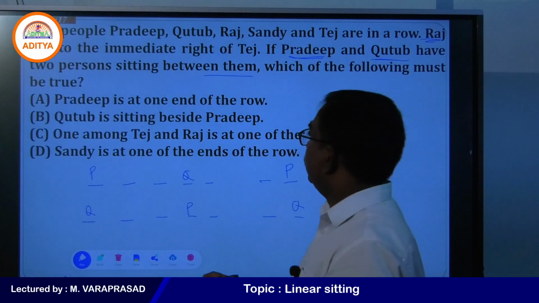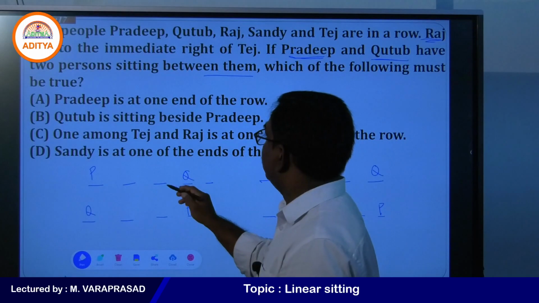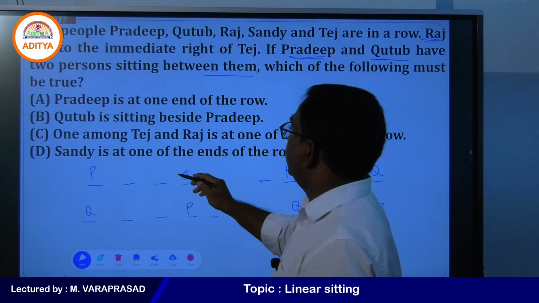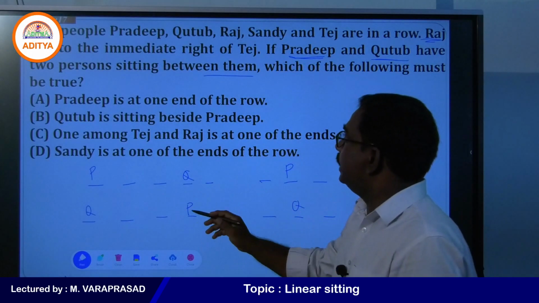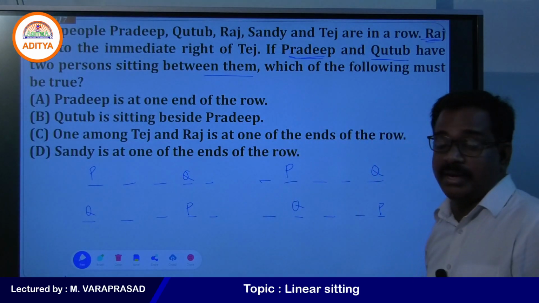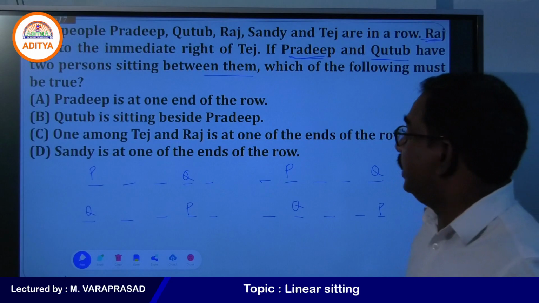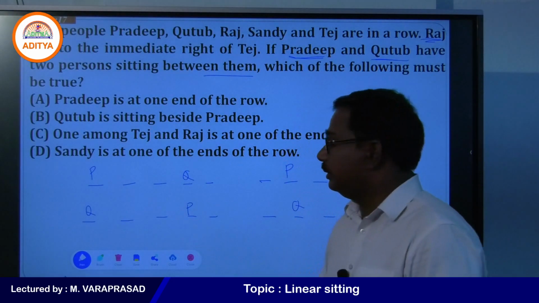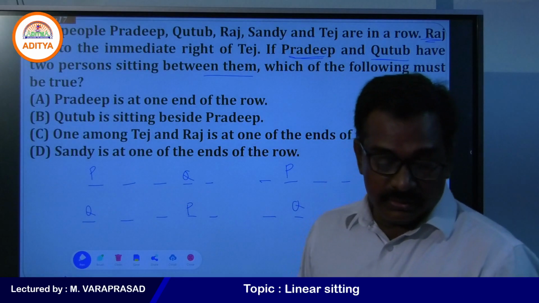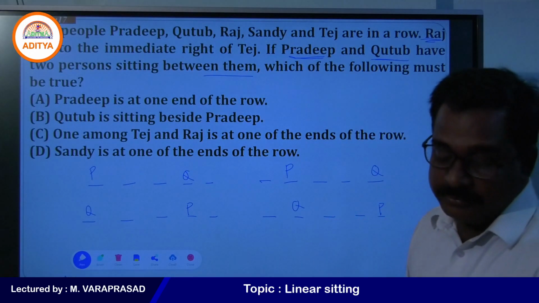So, here between, immediate right of Faiz means P, R and T. R means Raw, T means Faiz. R and T are always between P and Q only. Between P and Q only. Yes, my students, right? So, then what answer you will get here?